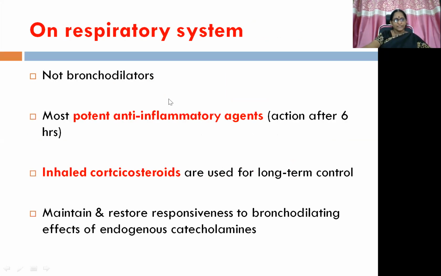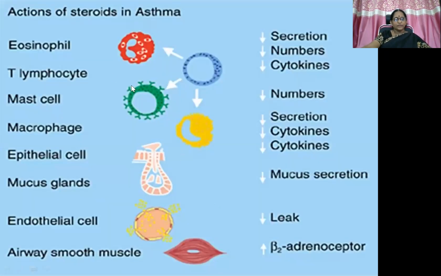Then actions on the respiratory system. They don't act as bronchodilators, but they act as potent anti-inflammatory agents, though the actions are seen only 6 hours after administration. Inhaled corticosteroids are mostly used for the long-term control of bronchial asthma. They maintain and restore responsiveness to the bronchodilating effects of endogenous catecholamines. This is again permissive action. Here you can see eosinophils, lymphocytes, and mast cells reduced in number, with decreased secretion and decreased release of cytokines. Macrophages are also reduced in number, secretion, and cytokine release.